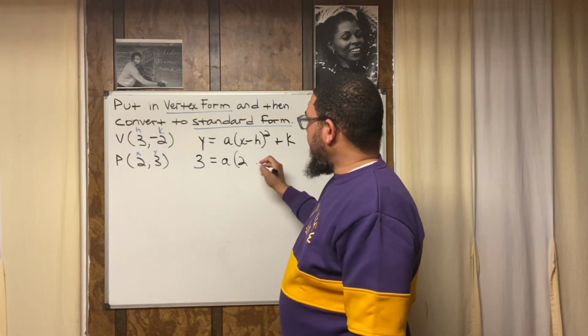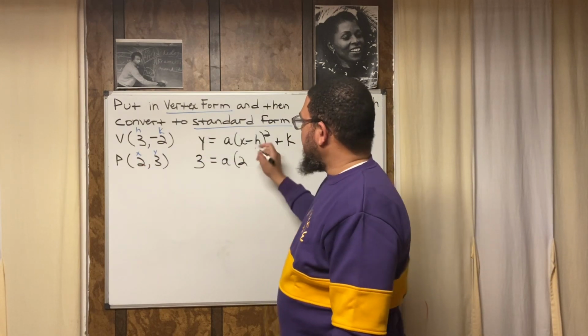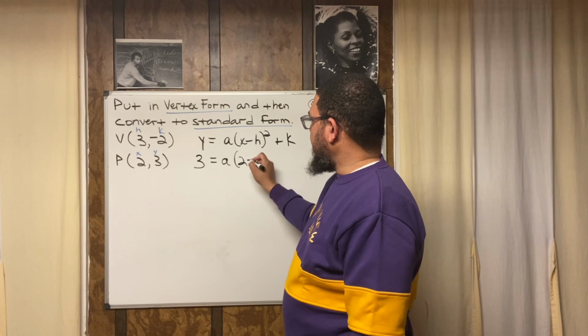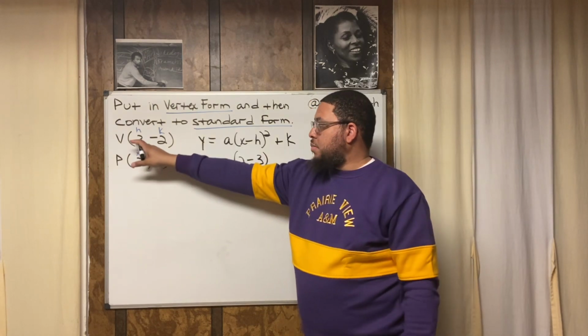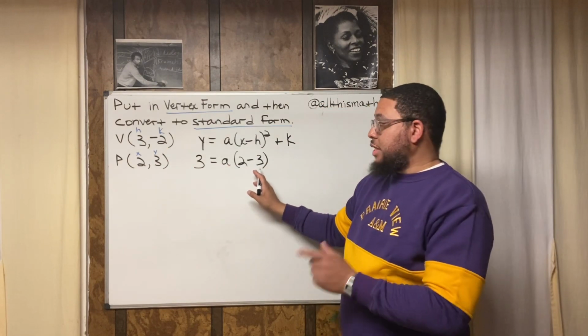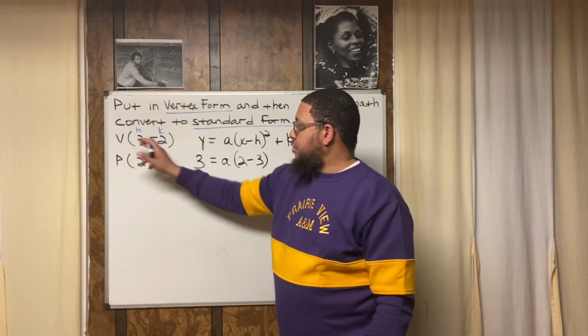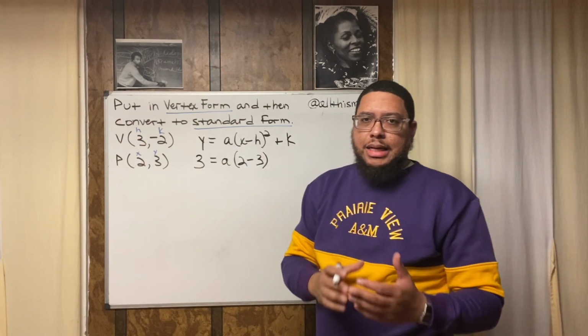All right? So now, this is where you got to be careful. Because h is 3, there's a minus sign here, right? So you got to put -3. Now, this is a +3. So looking at this, it makes it look like the 3 is negative, but the 3 is not negative. The 3 is positive. But remember what the original formula looks like. The original formula got a minus sign in it.